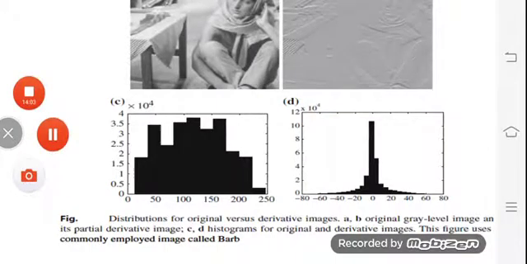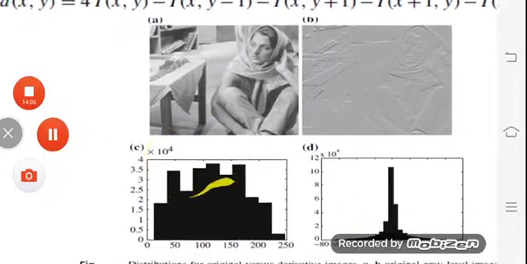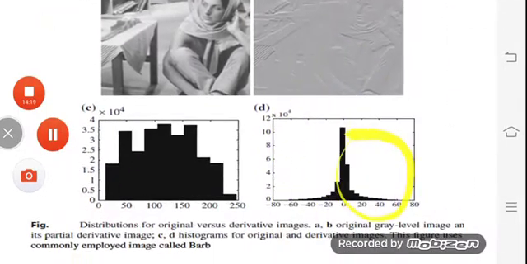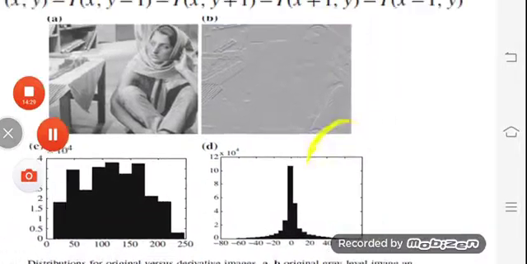Now you can see the histogram values are spread across the entire range, which shows that we are representing the intensity values of every individual pixel. While here, as we go for differential values, we capture the differences between nearby, adjacent pixels, so we get this kind of histogram.